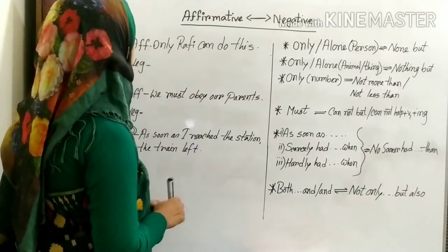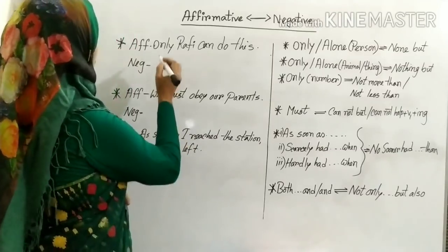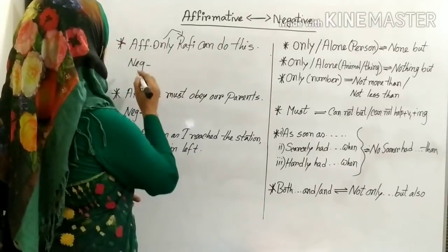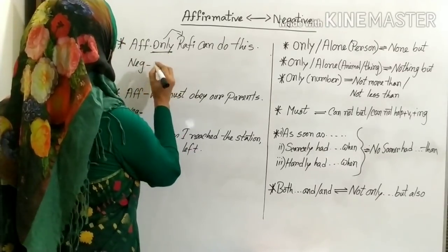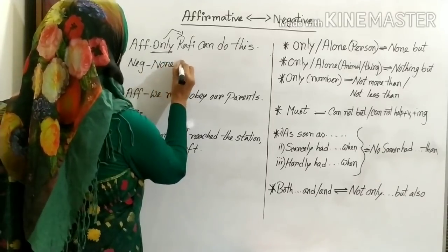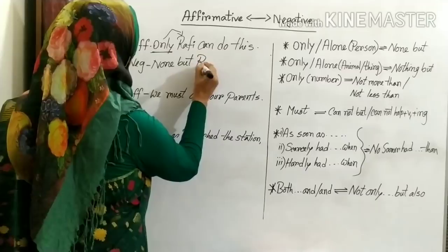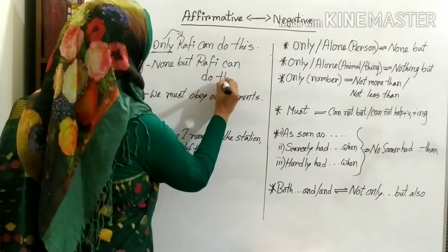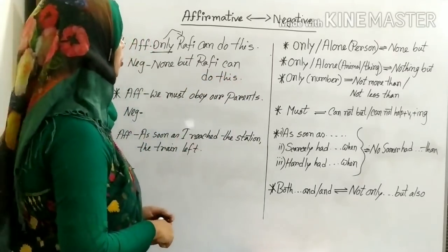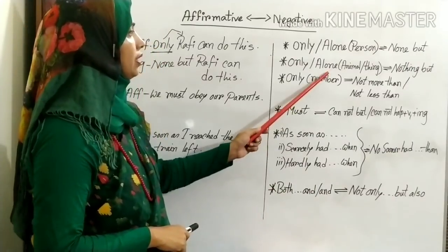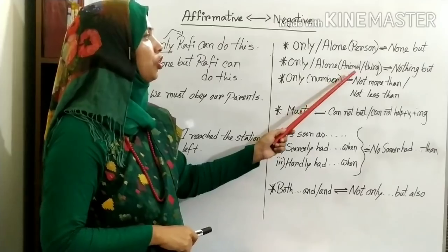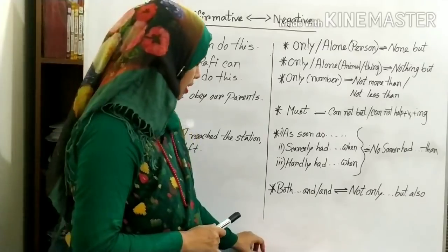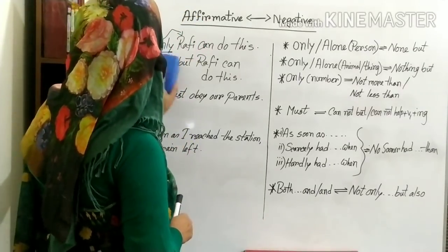Only Rafi can do this. Now, in the negative sentence, you can see after only there is a person's name. So, in the negative sentence, instead of only, you can write none but Rafi can do this. Okay. Now, for the next one, in an affirmative sentence, after only, if you find any animals or things, in the negative sentence, you will write nothing but. Here, I will write the example, that is,